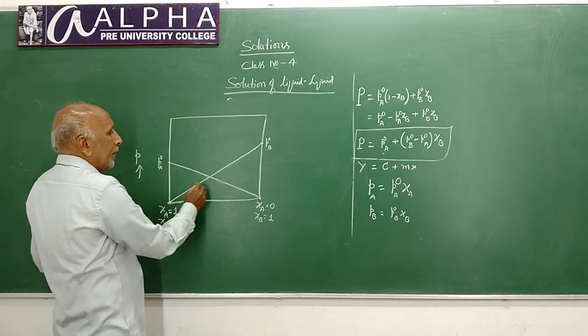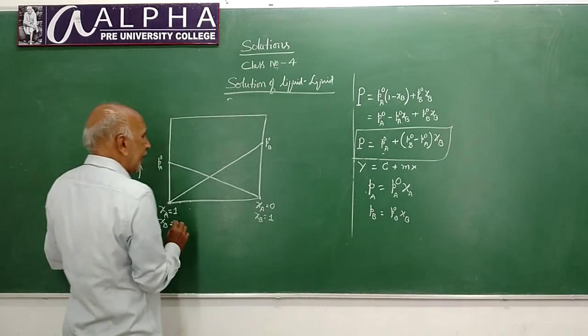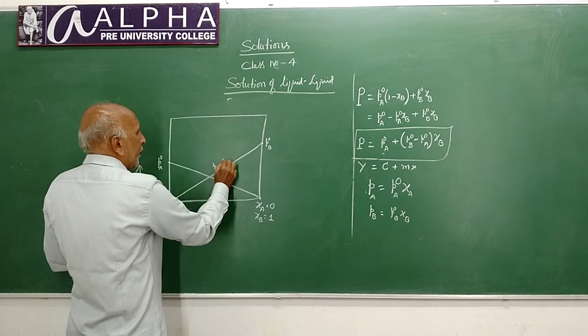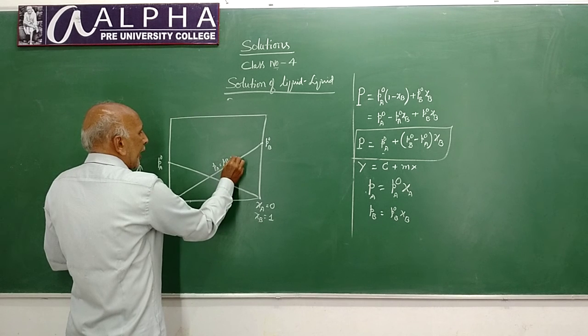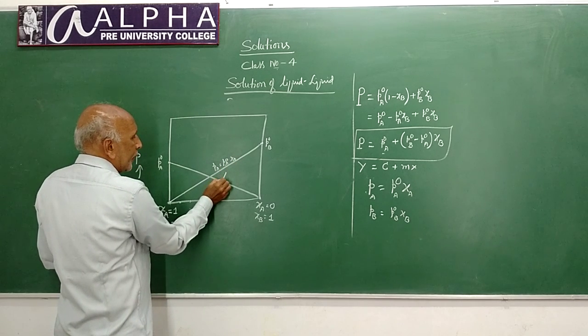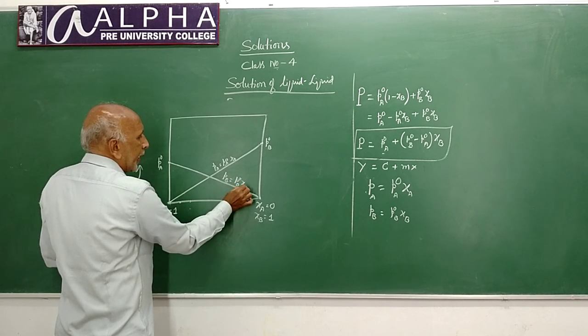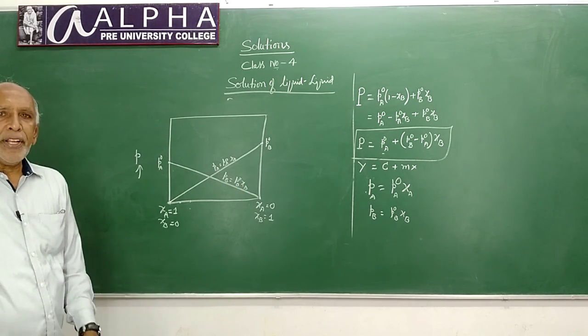This plot corresponds to this equation, that is Pa is equal to P naught A chi A. This plot corresponds to Pb is equal to P naught B chi B. Okay.